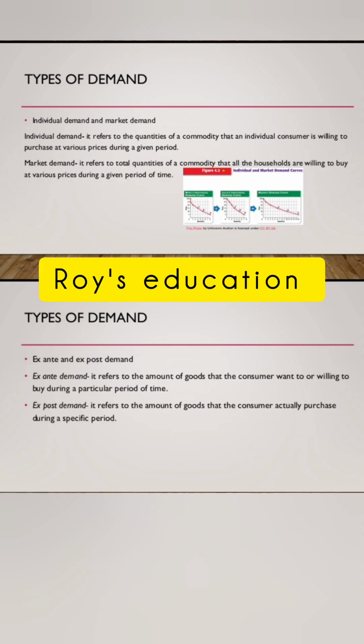Next, we move on to the meaning of ex ante and ex post demand. These two demands are very vital, and you have to know the terms. Let us explain the first term, ex ante demand. It refers to the amount of the good that the consumer wants to or is willing to buy during a particular period of time. But ex post means the consumer actually purchases. Ex ante means he wants to buy, or is willing to buy, and ex post means what he actually buys.